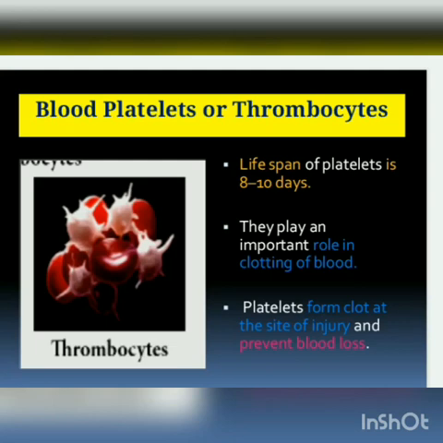But because of thrombocytes, the blood clot is created immediately to stop the loss of blood, prevention of the blood loss. So these platelets form a clot at the site of injury with the help of a protein called thrombin. That is why the cell itself is named thrombocytes. It's a very important function performed by the blood formed element thrombocytes. Don't forget.